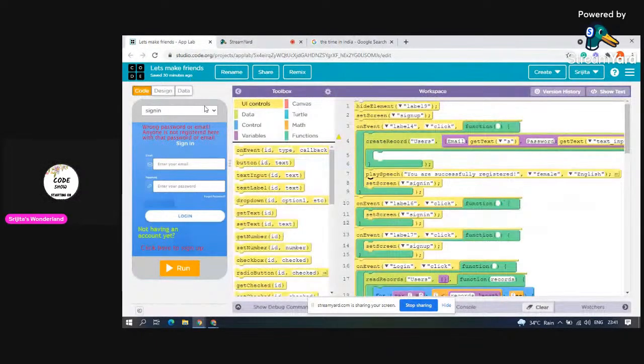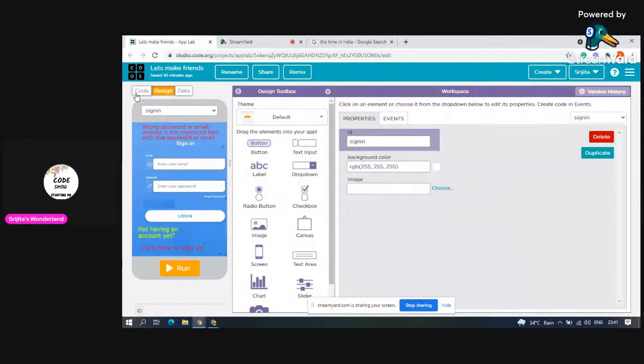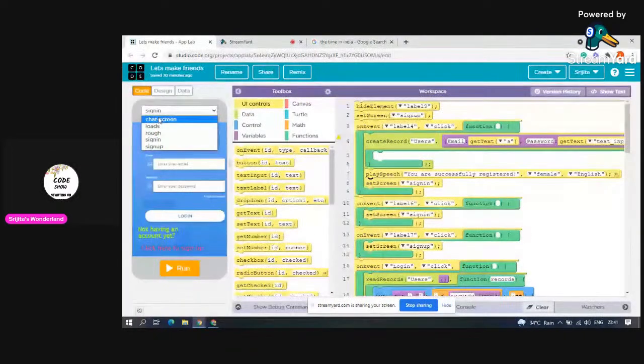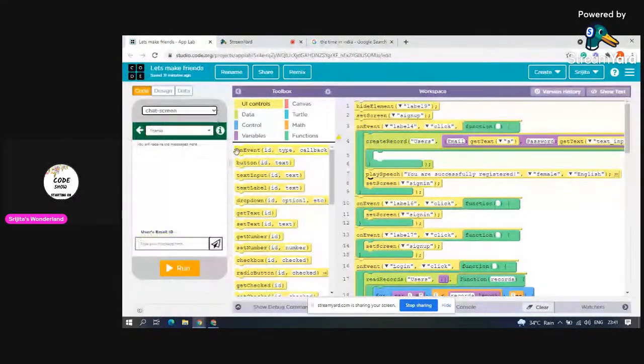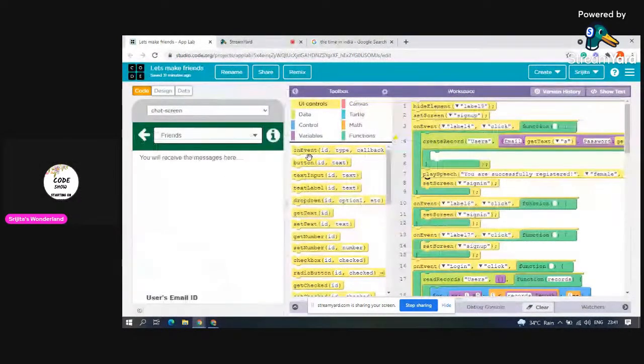Let me show you how I have coded it. I have so many screens here. The chat screen loads, that means there are 5 screens, okay? First screen is the sign in screen. So I have designed the sign in screen like this. Now the second screen here is the chat screen. Then we have the design. Can you see the designing? I'll just broaden it a little.